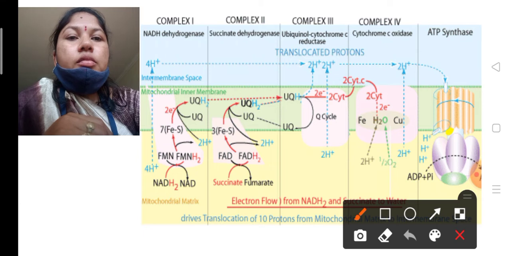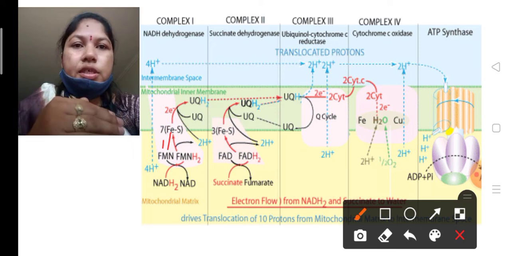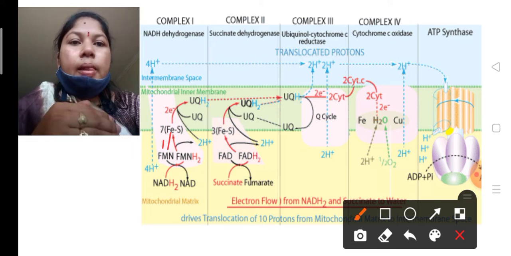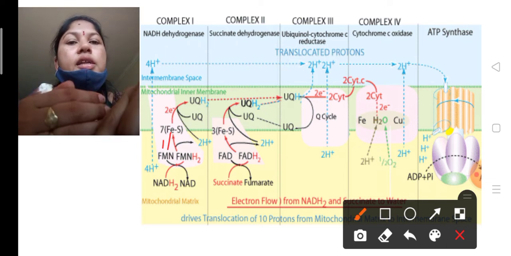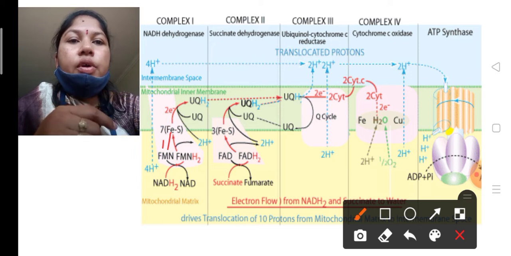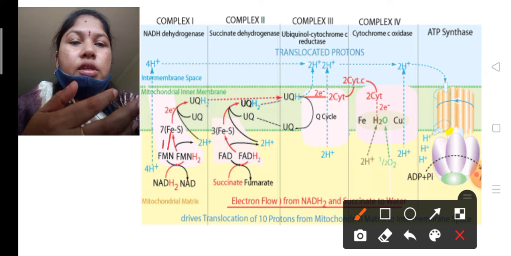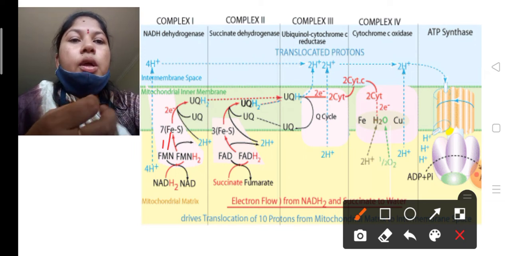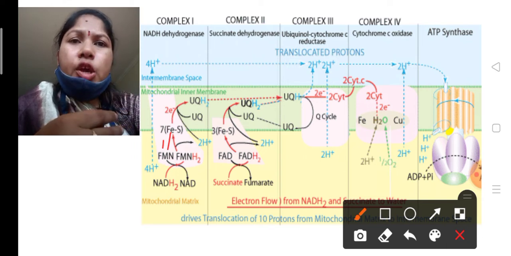Okay, see here, this is the process. NADH2 undergoes the oxidation process in the matrix. At that time, two electrons are produced from the NADH2. Okay, those electrons slowly move and reach the FMN. From that FMN, they reach the iron sulfur protein. Okay, after that, from the iron sulfur protein, the electrons are absorbed by the ubiquinone.